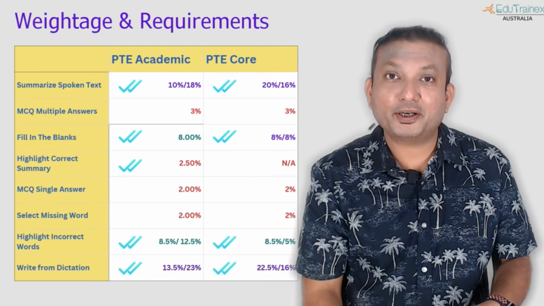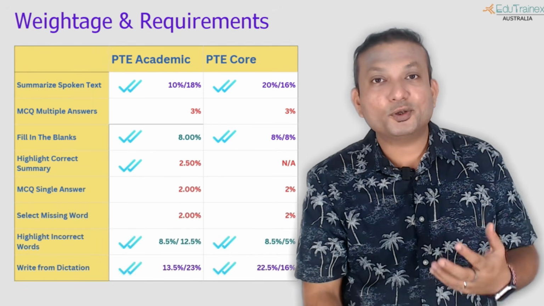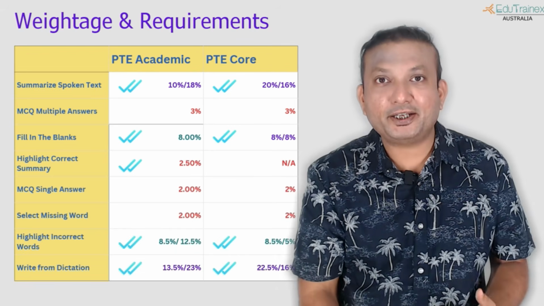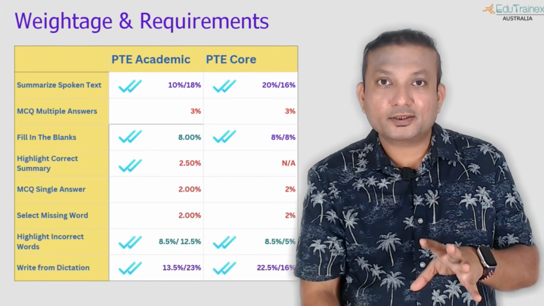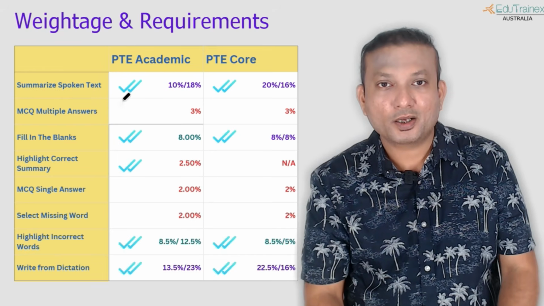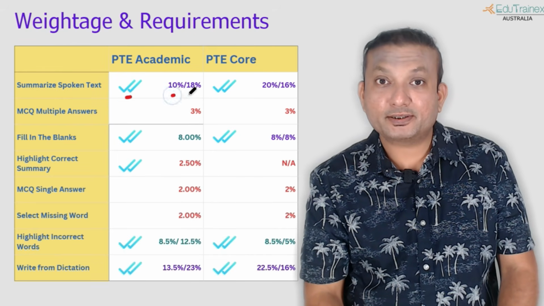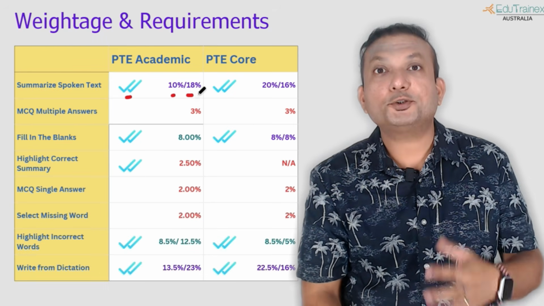Every question will require you to be a good listener. Now see how many double ticks there are. So listening, as I keep saying to you, is a hidden gem. This module contributes a lot to your other modules as well. Let's see how. If we talk about summarized spoken text for the academic exam, 10% to your listening and roughly 18% to your writing.